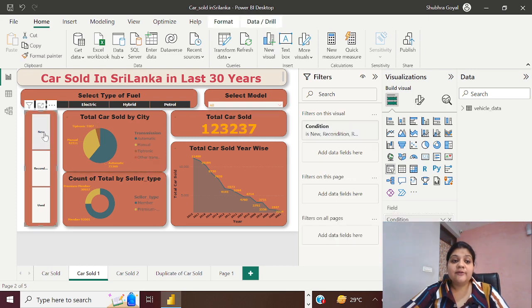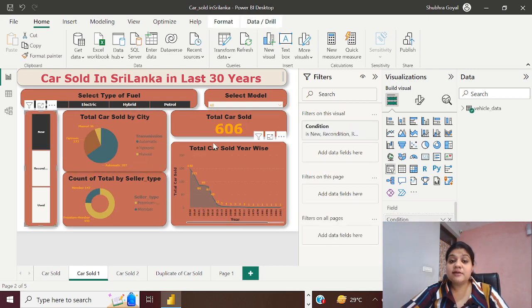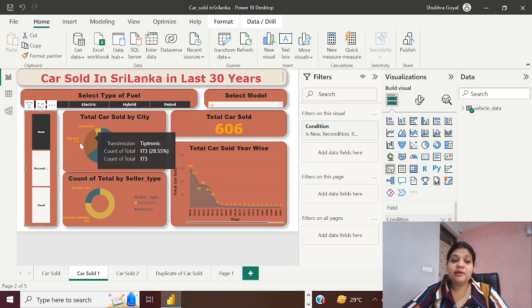If I click on new, there are only 606 new cars sold. This line chart gives you the sales of cars on a yearly basis. In this graph, you can see that out of 606 cars, 397 were automatic, 36 were manual, and 173 had the Tiptronic transmission system.